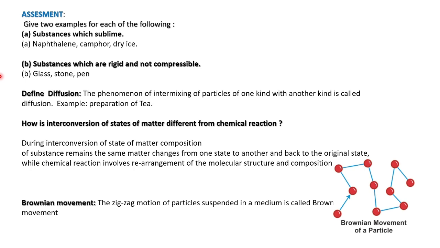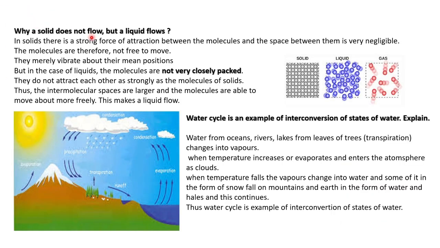Understood? Then why does a solid not flow but a liquid flows? We have seen that particles of solids are closely packed, so they will not flow past each other, but in liquids they are loosely packed, so they can flow from one place to another, and in gases they are very loosely packed and can easily flow. So liquid and gas have the property of flowing from one place to another.